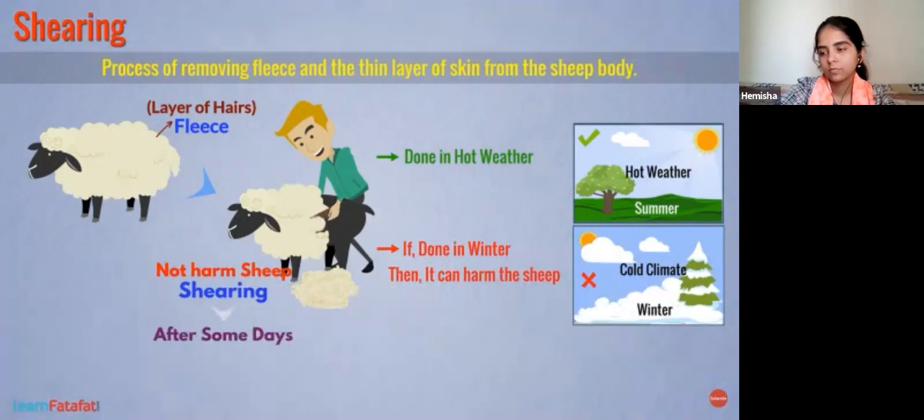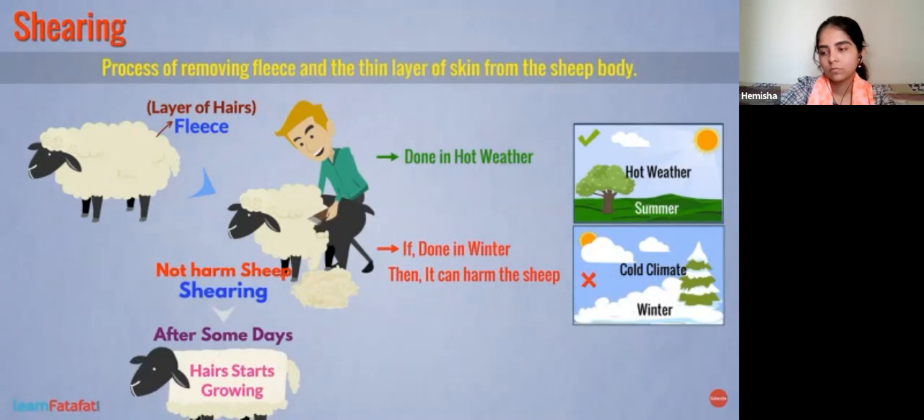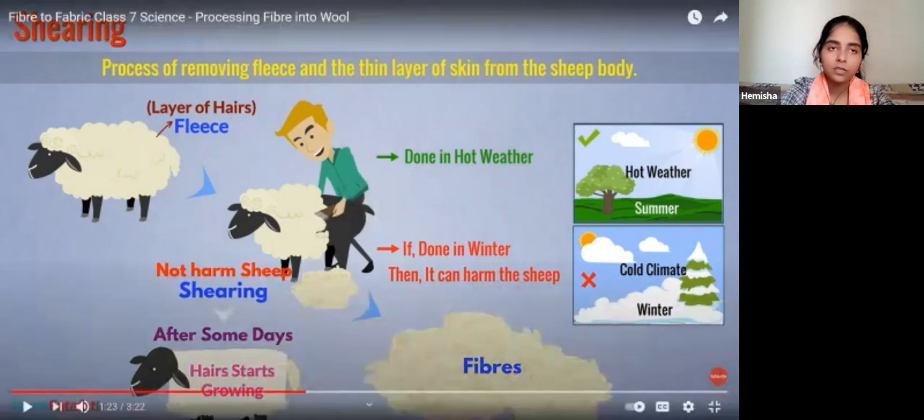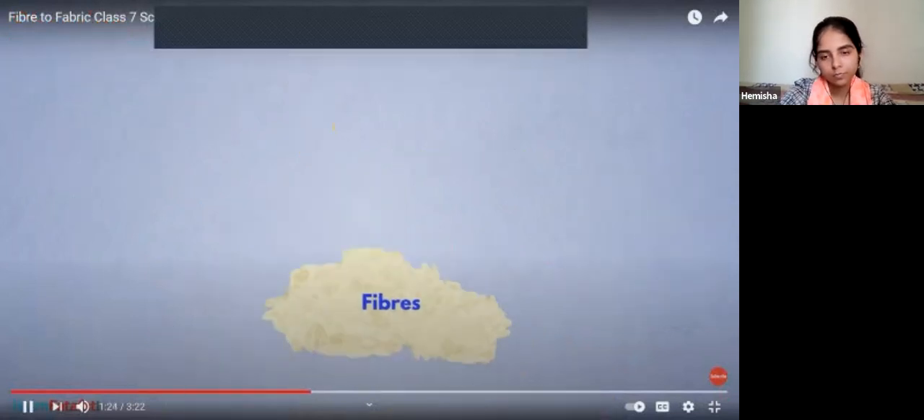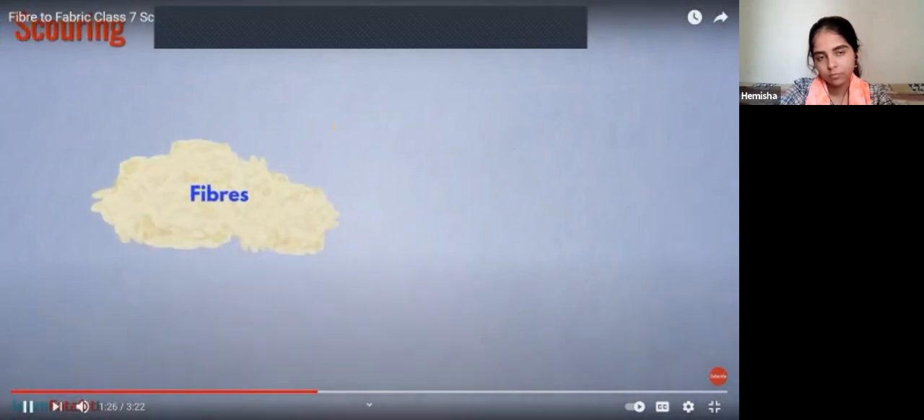After shearing, the skin rebuilds in some days and the hair starts growing again. Shearing provides fibers. Fibers means these hair-like structures. Fibers are thin thread-like structures. Okay. After shearing, the next step is scouring.